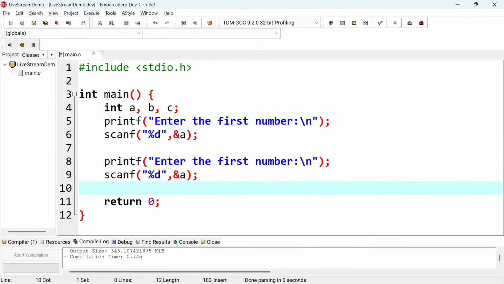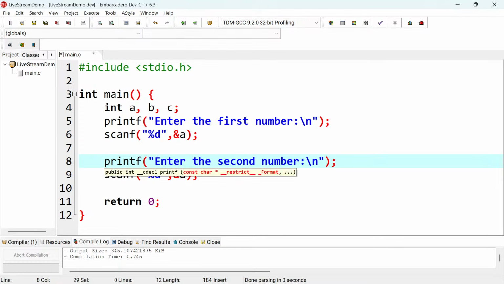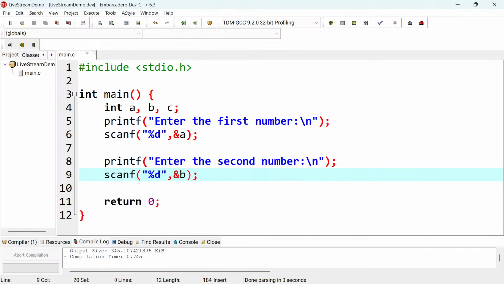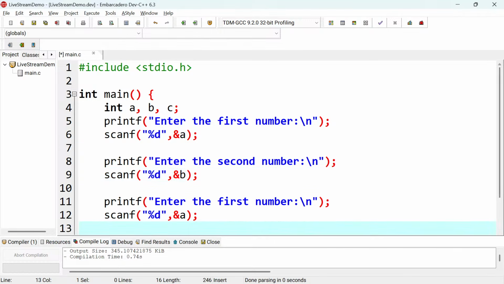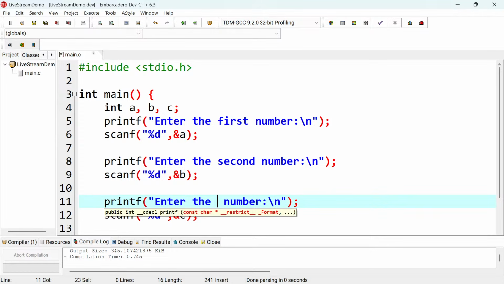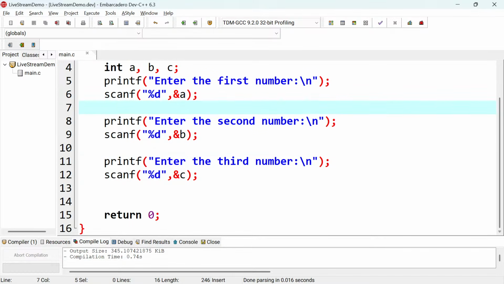So enter the second number here, and I'll store the result in b, something like this. Then I'll repeat the same thing to take the third number and store the result in c, something like this. So this is the third number. This is something you can do, though you can shorten this. One scanf and one printf is enough to take three numbers, right? So I will demonstrate that later on. So here I've now successfully asked the user to enter those three numbers and captured them, and stored the numbers in a, b, and c.